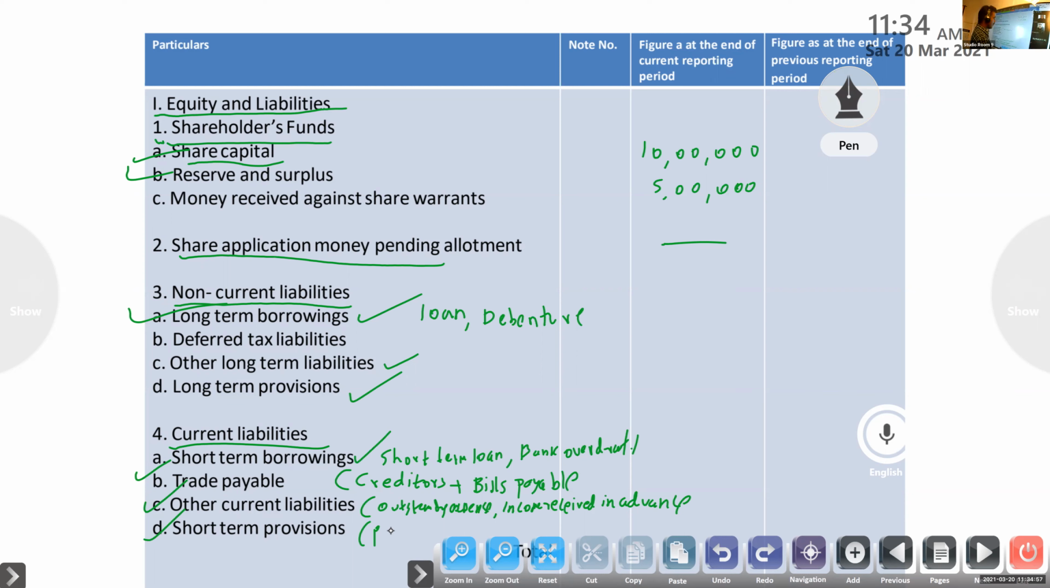Now, after explaining the format, we will write. What items are included in each item? If you know each item, then you will get all the answers. Only this will come from this chapter, nothing else.